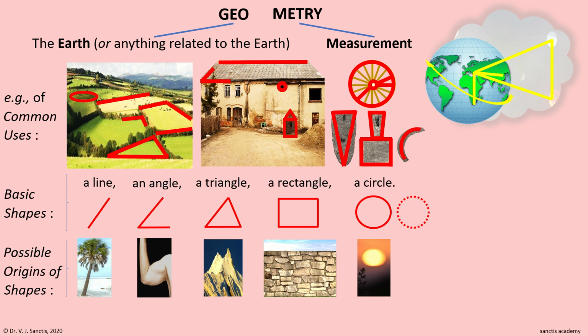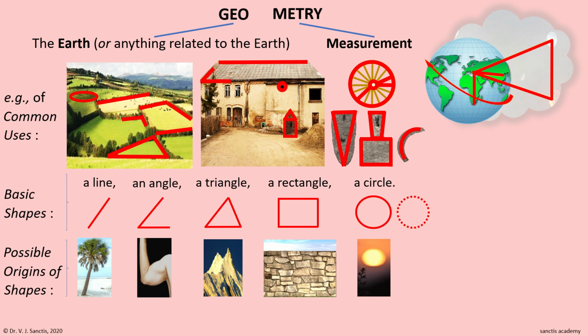Let's move to the measurement of the earth. When measuring distances on earth and the heavenly bodies, the line concept is used. But when measuring distances between the heavenly bodies, triangle characteristics have to be used. Lastly, while measuring the earth as a whole, obviously the circle concept is used.